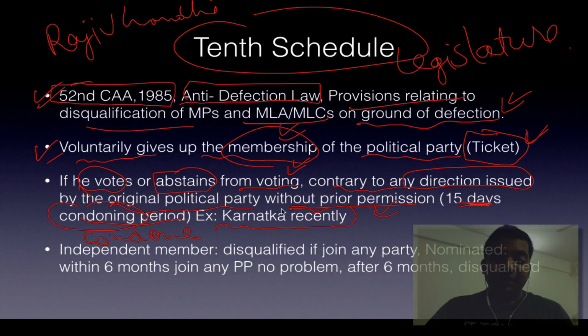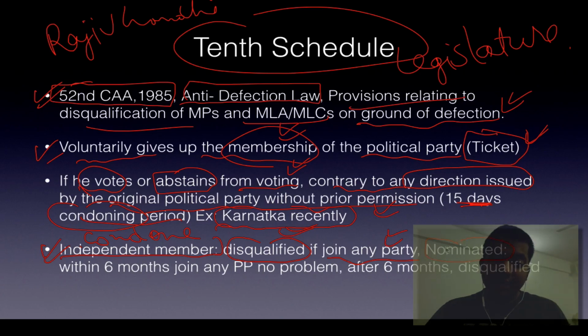For example, in Karnataka recently, this was a very controversial issue, because as soon as they abstained from voting, the court disqualified those members, saying that since you abstained from voting, you are already voluntarily giving up the membership. So it was very controversial in the Yediyurappa government. Anyway, then we have the independent member. An independent member is disqualified as soon as he joins any party, period. Since he is independent, he is not supposed to join any party, because it gives an undue advantage to political parties and they can poach these members.